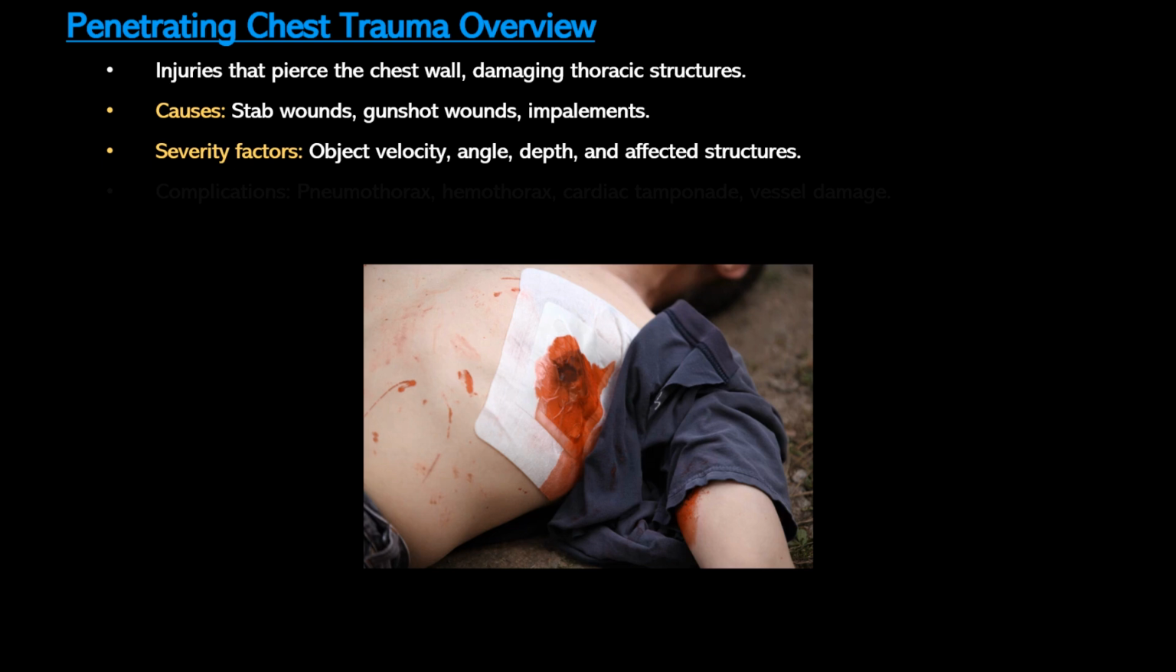High velocity injuries, such as gunshot wounds, often cause more extensive damage due to fragmentation in multiple wound tracts. Now, these injuries can lead to life threatening complications, including pneumothorax, hemothorax, cardiac tamponade, and damage to major vessels or potentially the esophagus or trachea.